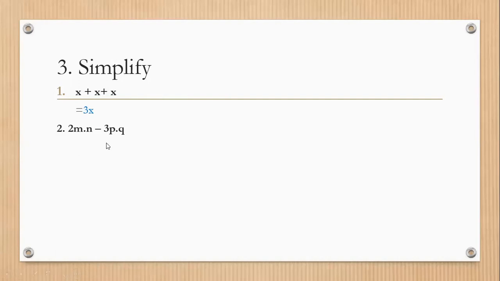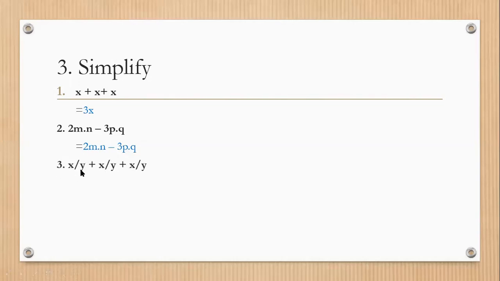So, what will be the answer? 2mn minus 3pq, because the variables are different. We cannot add and subtract different variables. But if in this question it is written 3mn, then I can subtract that, because if the variables are the same, we can add and subtract them. Okay?